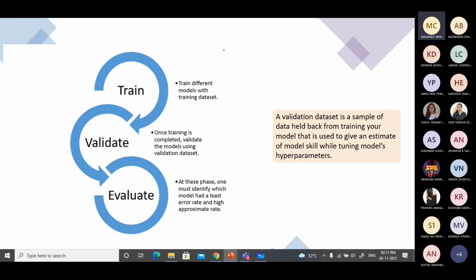Remember that in these design cycles, we will generally be focusing on three types of data set. Training, or sometimes we just call it training and testing set. Or even more appropriately, if you want to categorize it, sometimes we call it validation set and evaluation set, or testing set.